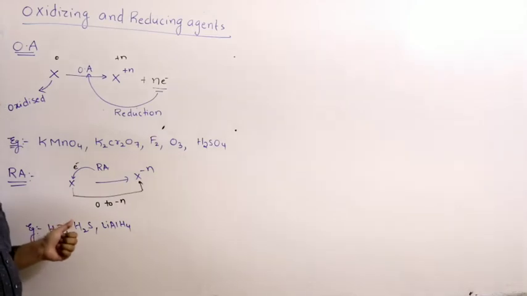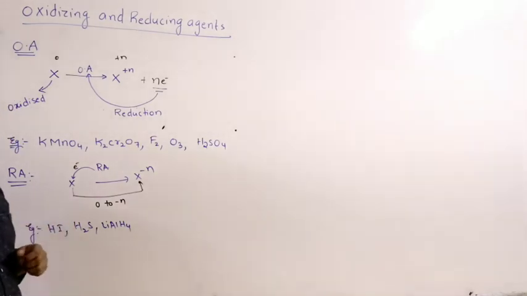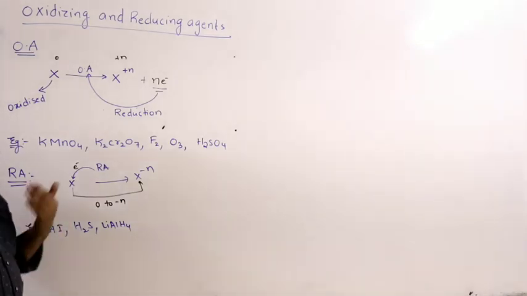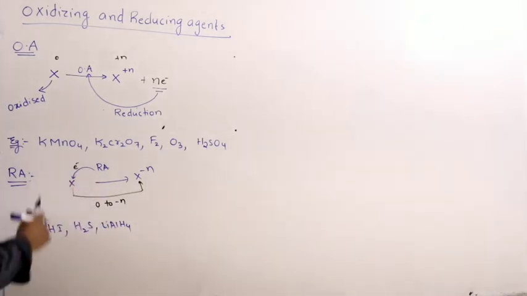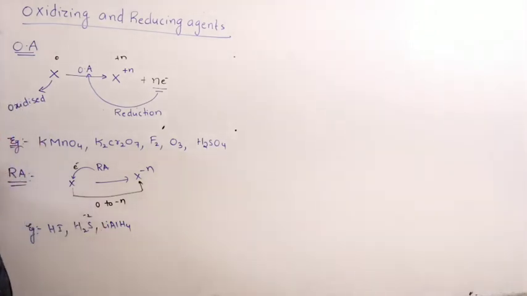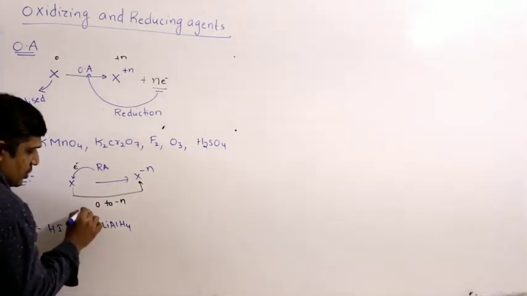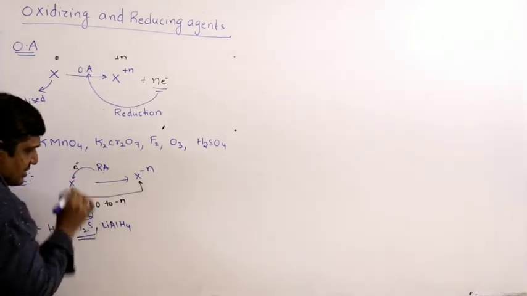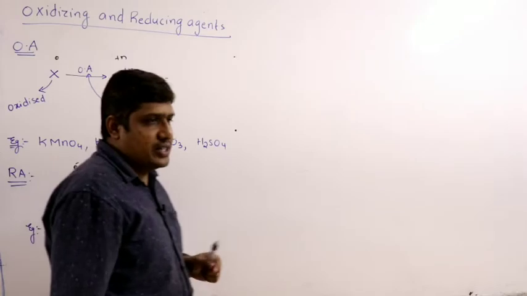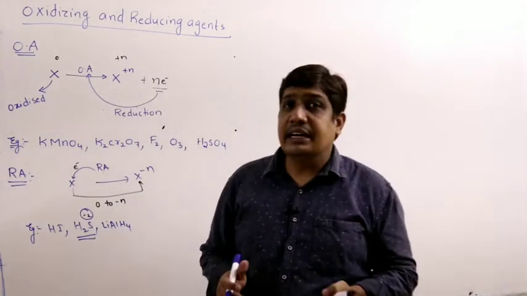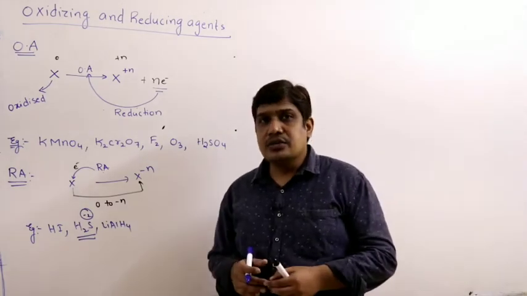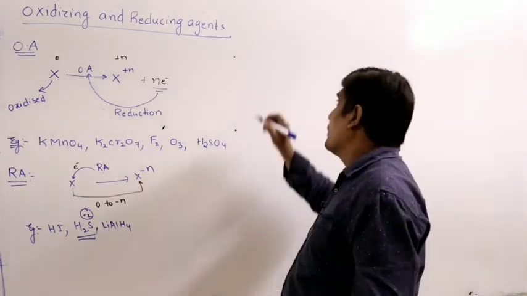If the element is present in its lower oxidation state, lowest possible oxidation state, it cannot be further reduced, therefore it can act as reducing agent. For example, sulfur lower oxidation state is -2. If the element is present in intermediate oxidation state, then it may act as oxidizing as well as reducing agent.